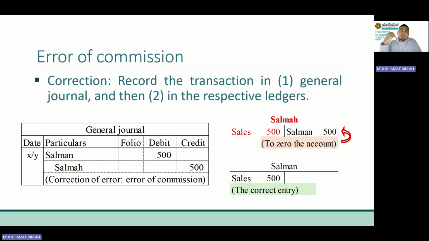I would say in exams, questions on error of commission focus on trade receivable and trade payable subsidiary ledgers. But if, for example, purchase of equipment is recorded into the furniture account, that is also considered an error of commission. Same classification, non-current asset, but wrong account. Equipment and furniture, for example. You have to remember this because I think in the textbook, all examples use trade receivable and trade payable subsidiary ledgers.